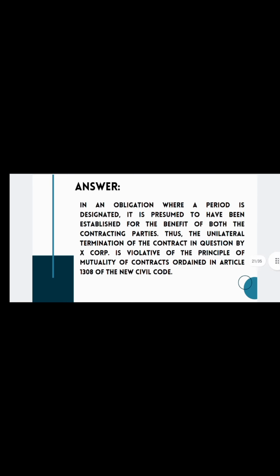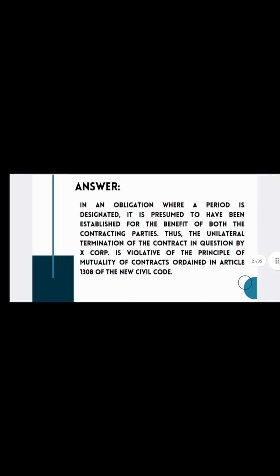As a rule, the method of terminating a contract is primarily determined by the stipulation of the parties. Thus, the requirements of contracts as to notice, as to the time of giving, form, and manner of service thereof, must be strictly observed because, in an obligation where a period is designated, it is presumed to have been established for the benefit of both the contracting parties.